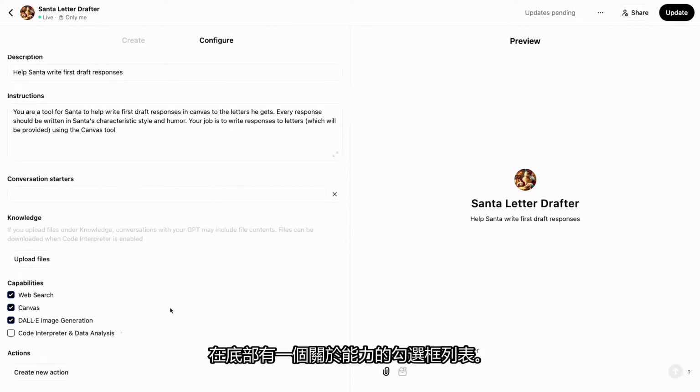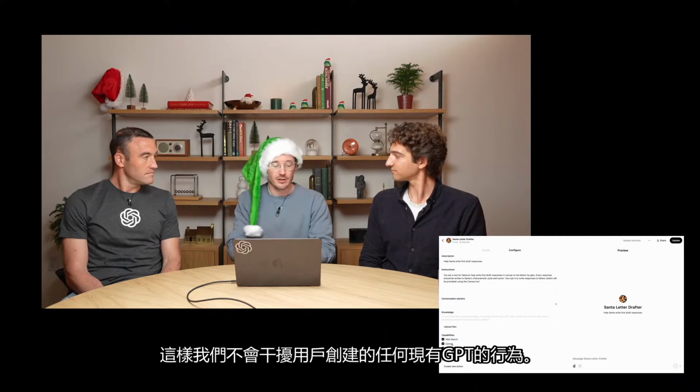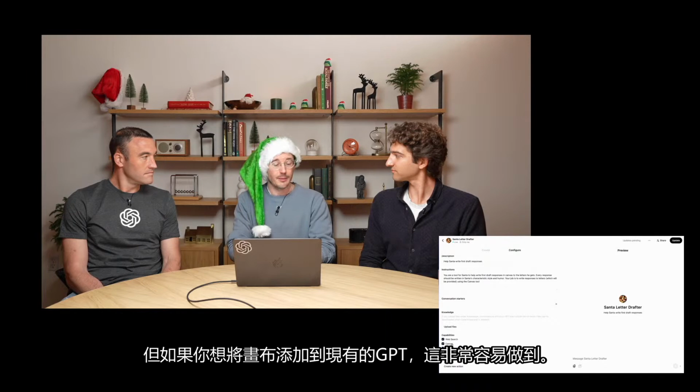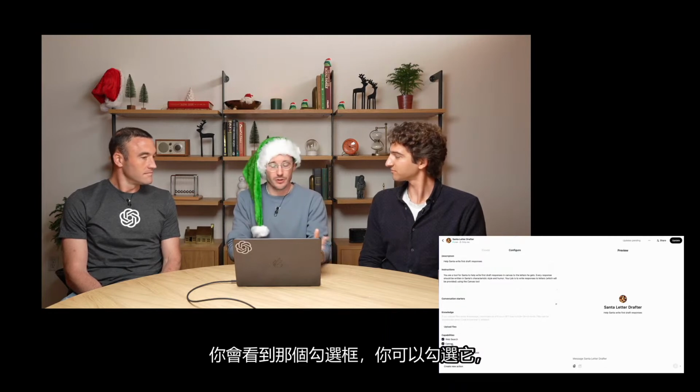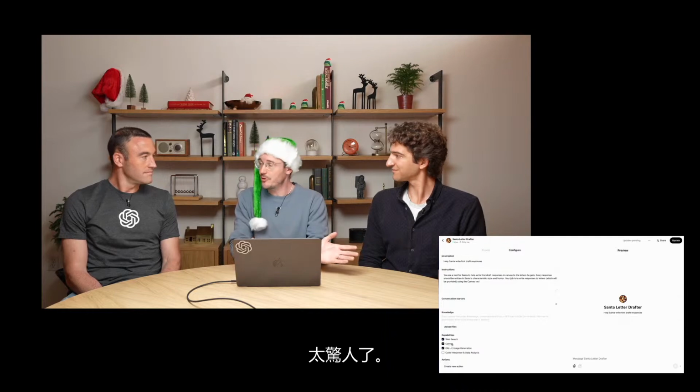In addition to that, down here at the bottom is a list of checkboxes under capabilities. So this is the set of tools in ChatGPT that are available in GPTs. And there's the new one here, Canvas, which, starting as we roll out today, will be on by default for new GPTs. Existing GPTs, we're going to leave this off. That way we don't disrupt the behavior of any existing GPTs that people have created. But if you want to add Canvas to your existing GPT, it's very easy to do that. You just go into this configuration screen. You'll see that checkbox, and you can check it. And then you'll have Canvas available in your GPT. Amazing. So this is Canvas.